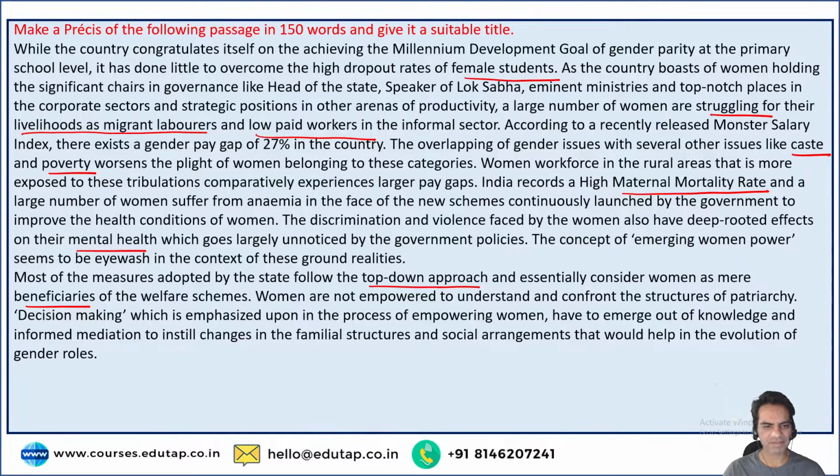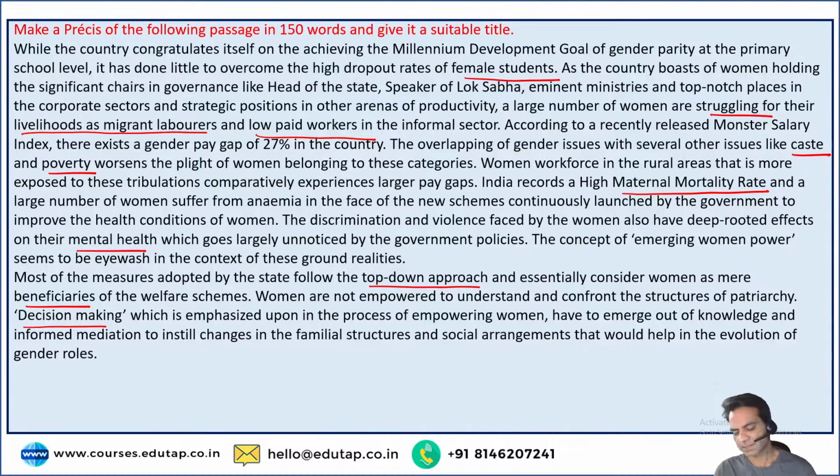Decision making, which is emphasized upon in the process of empowering women, has to emerge out of knowledge and informed mediation to instill changes in the familial structures and social arrangements that would help in the evolution of gender roles.